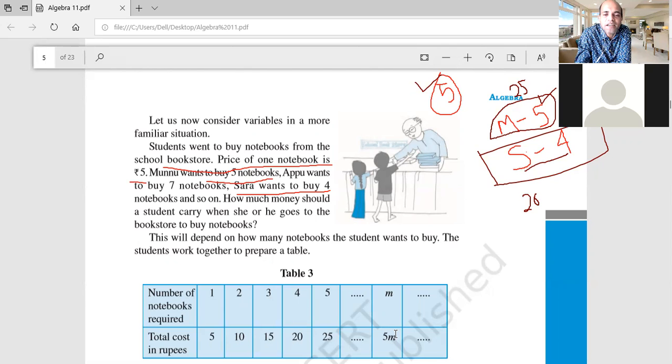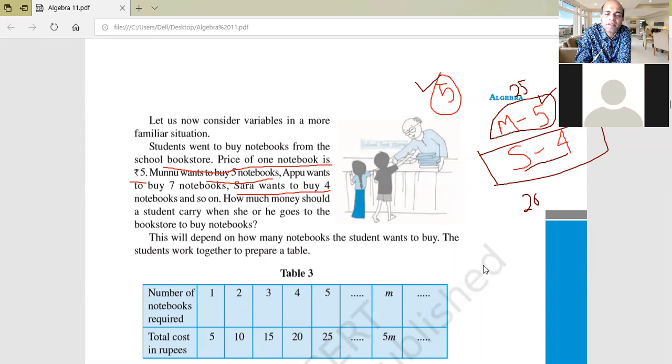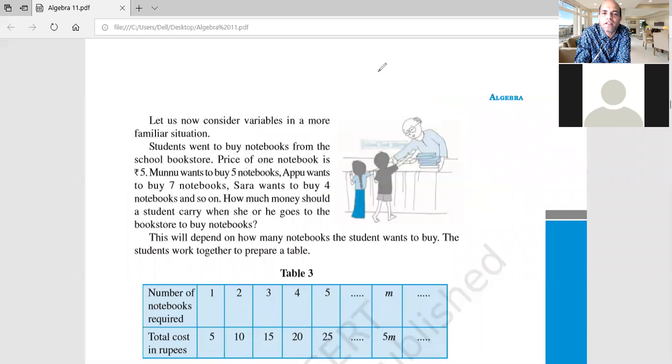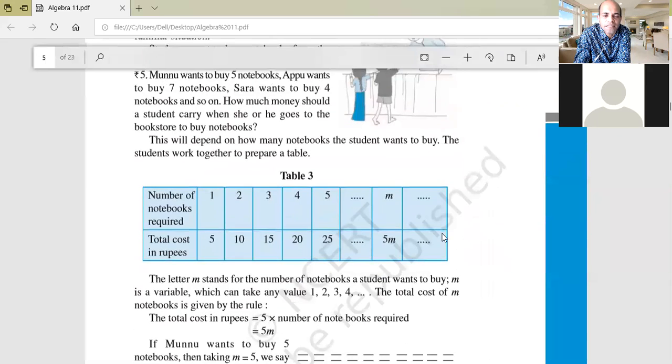So variable की जगह हमने क्या लिख दिया, यहाँ पर m लिख दिया. We wrote m. Now sir, understand? हाँ, जो भी कोई भी letter लिख सकते हैं. Yes, any letter A, B, C, D, E, F, L, J, anything. But commonly used are X, Y, Z, M, and these are the commonly used literals, I mean letters, that are used in algebra. Clear? Very good. So this is how we can understand how to write all these things.